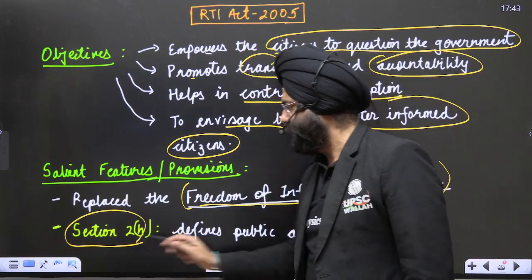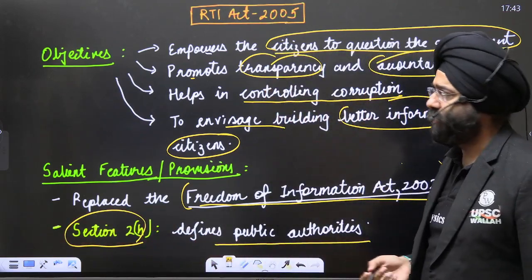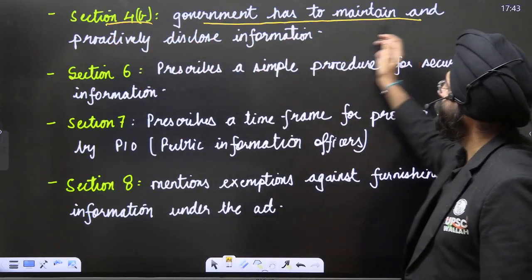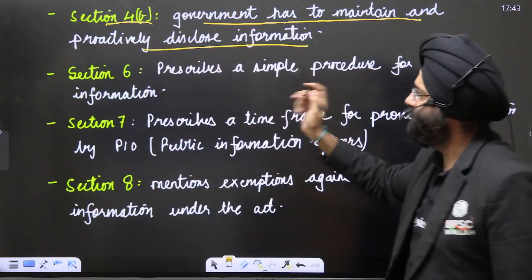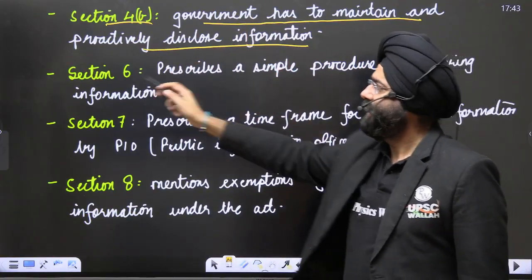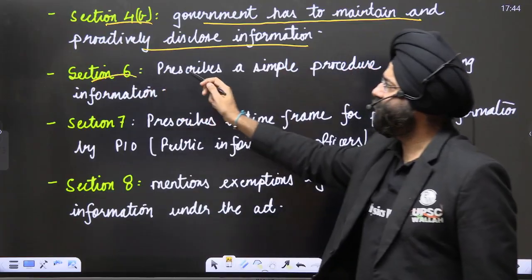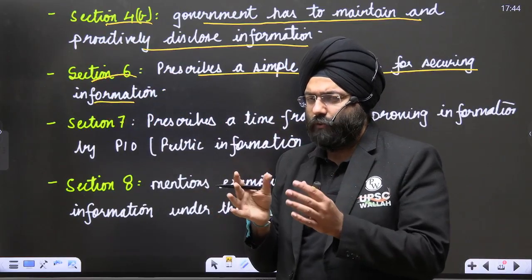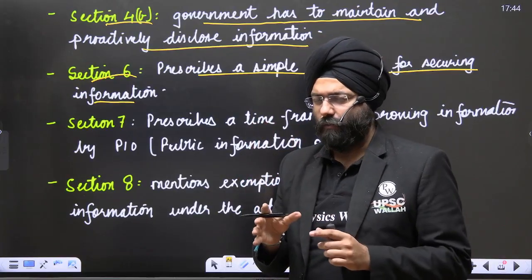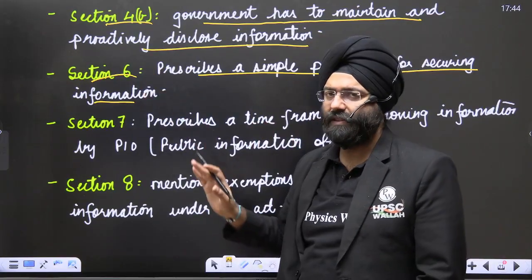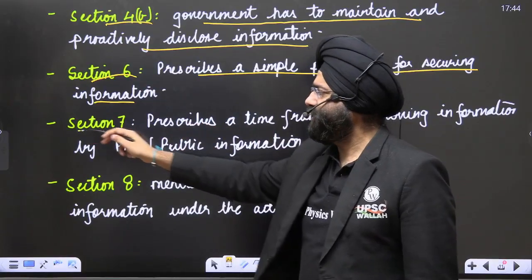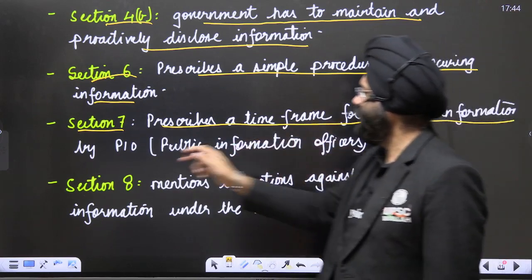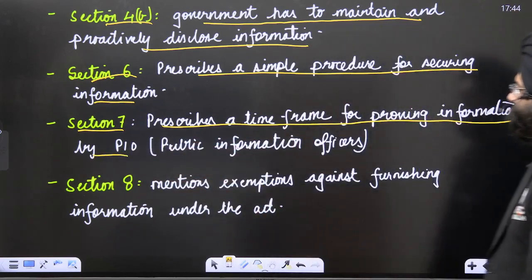Section 2H defines public authority, what a public authority is. Section 4B, the government has to maintain and proactively disclose information that is mentioned in Section 4B. Section 6 prescribes a simple procedure for securing information, how you have to have a specific format for getting the information. So this basically prescribes that particular format. Section 7 prescribes a time frame for providing information by the PIO.